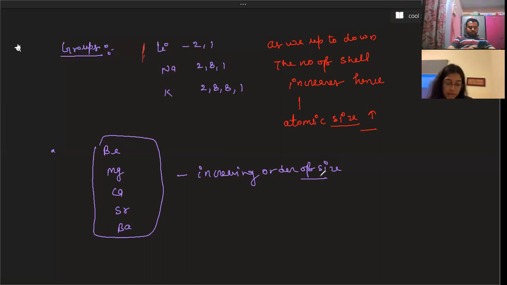So beryllium is 2 and 2. Magnesium is... No, beta, you don't need to write the electronic configuration. You just have to check whether these elements belong to the same group or not. Yes, sir, they do belong to the same group, group 2.